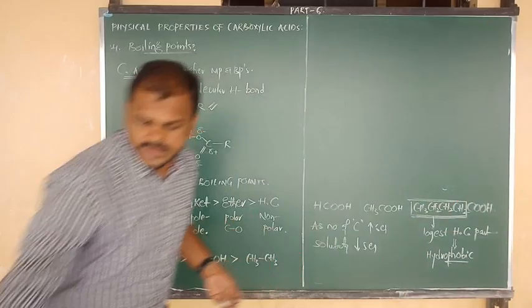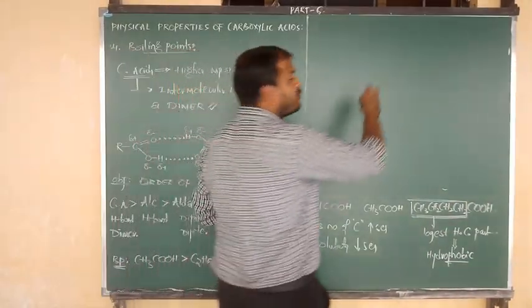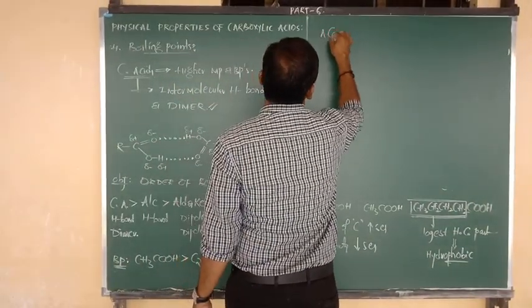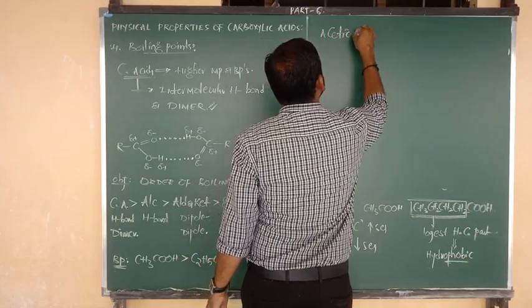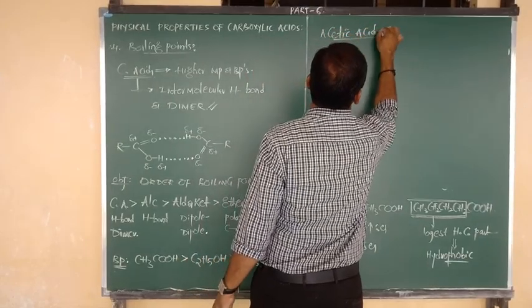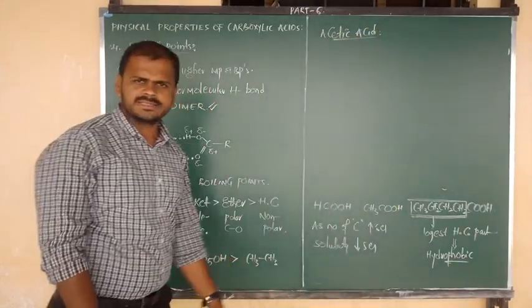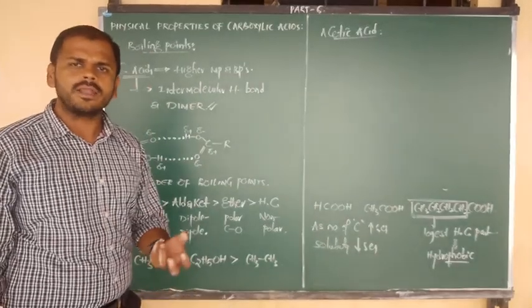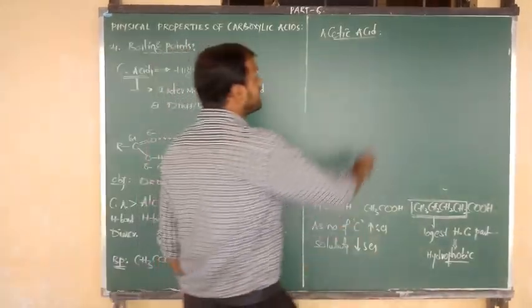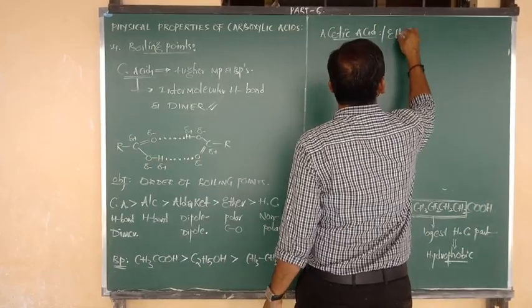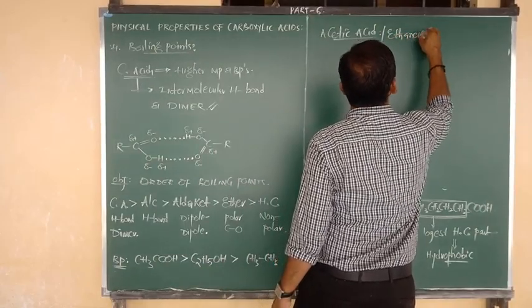So information about acetic acid I am going to tell you. What is the formula of acetic acid? CH3COOH. And what is another name of acetic acid? IUPAC name is nothing but ethanoic acid.